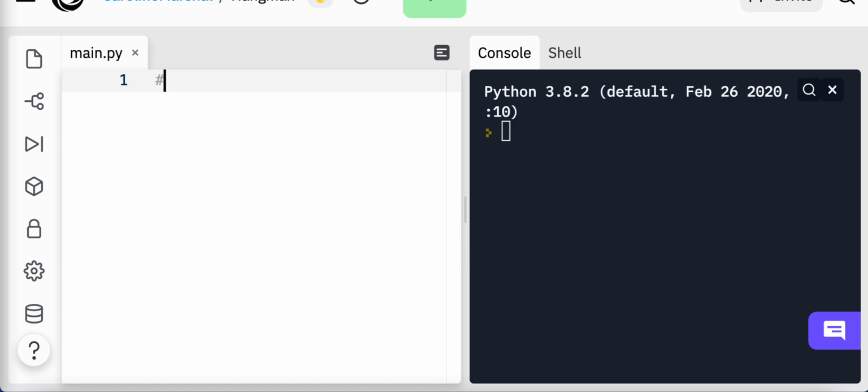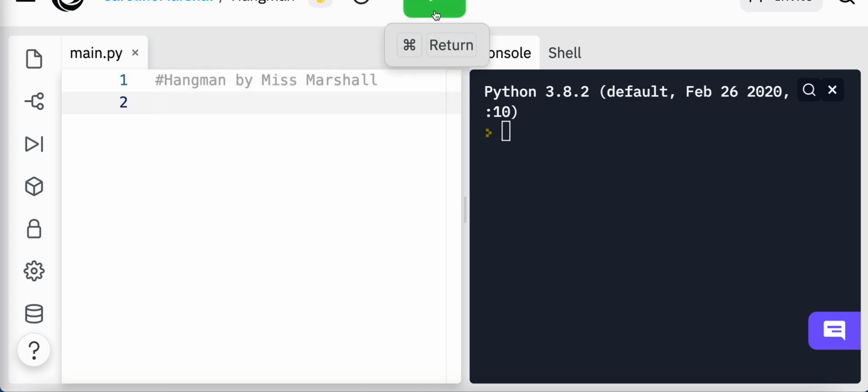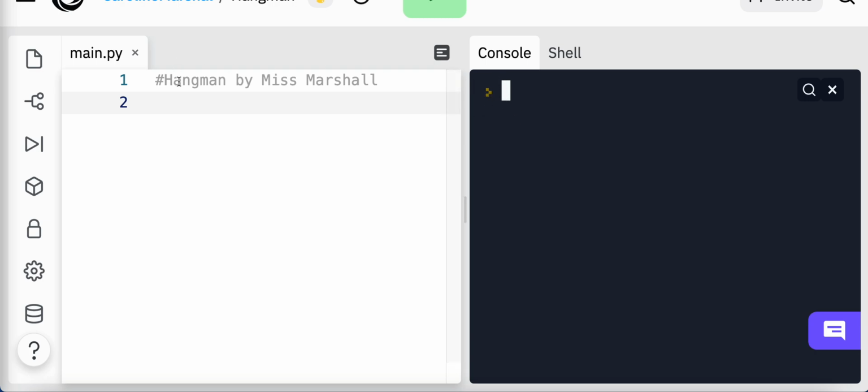Okay, so to make life easier for myself, I'm going to make sure I call it Hangman by Miss Marshall. All right, you're going to want to end up changing the name definitely, because your name is not Miss Marshall. And then you'll notice that if I press return, the run button at the top, it does absolutely nothing, because any line with a hashtag is a comment. It doesn't actually get run.